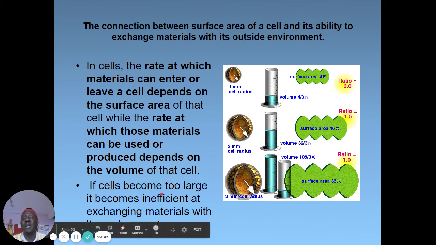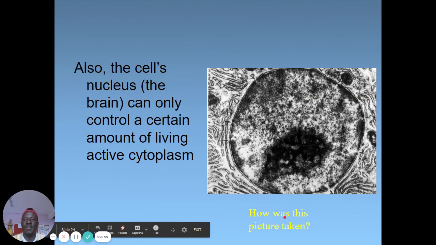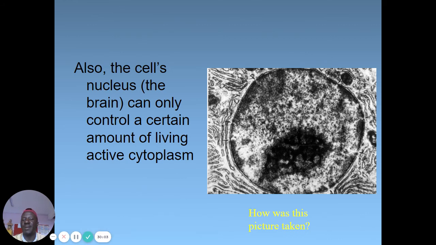So if cells become too large, they become inefficient at exchanging materials within the environment. So the smaller the organism, the easier the materials exchange. And then also the cell's nucleus, the brain, can only control a certain amount of living active cytoplasm.